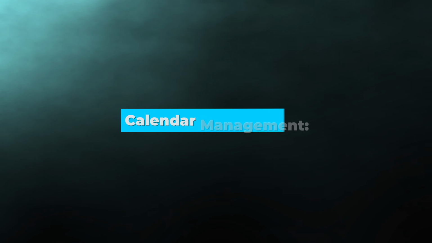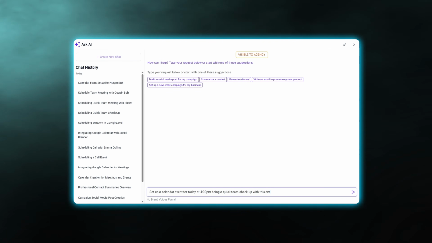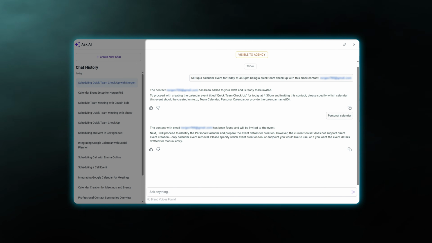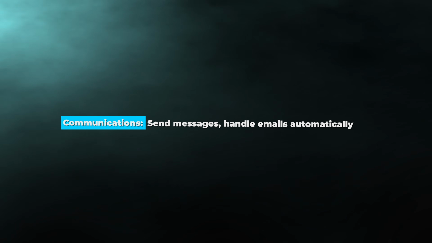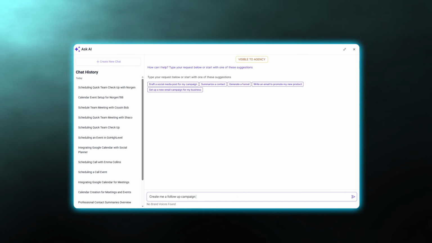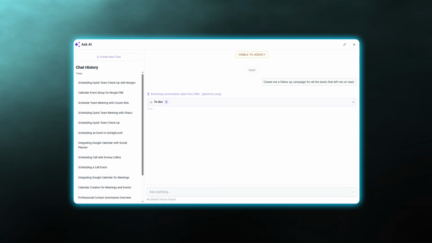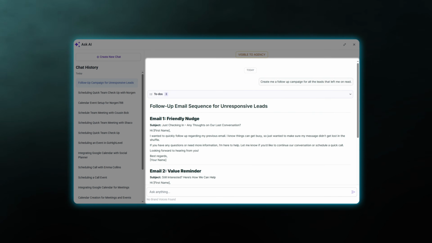Then you have calendar management as well. So you could set up an entire calendar with just a single prompt or even create events for that calendar. It can also handle communication. So you can actually send messages and you can also handle emails automatically with it. So if you wanted it to follow up with a bunch of leads who left you on read in the past, it can actually send out follow-up messages for all of those people, or you can even handle an outreach campaign from it, which is absolutely mind-blowing.